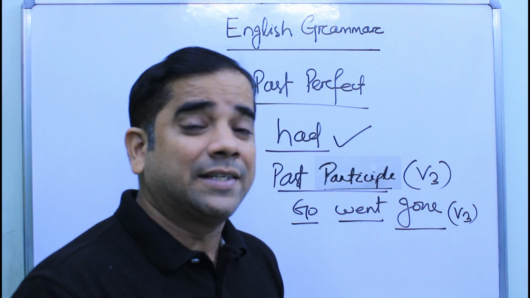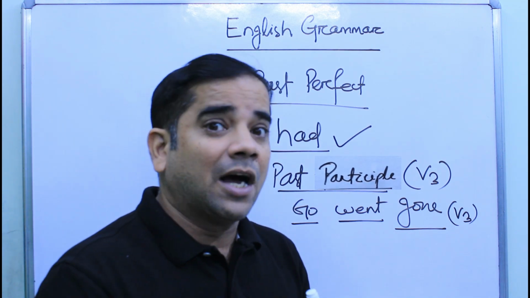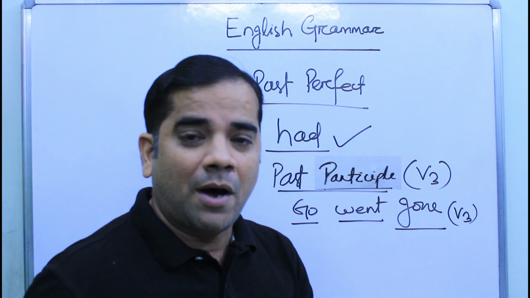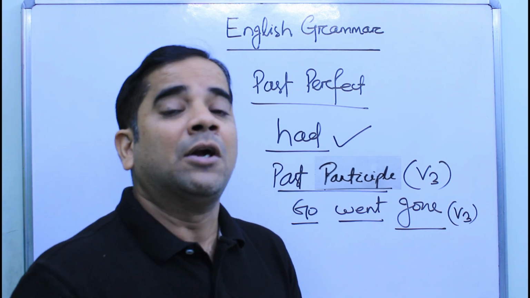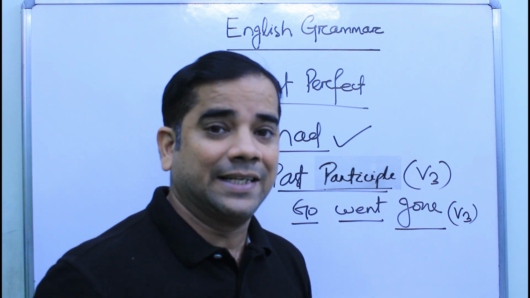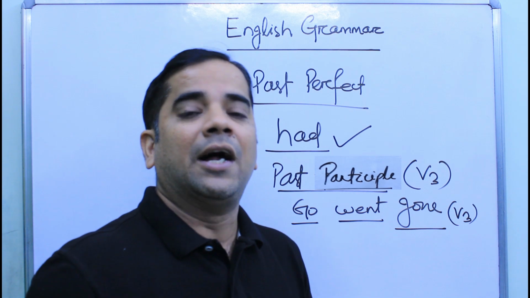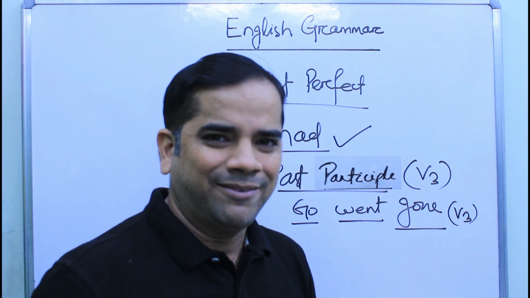Now, we are going to discuss some examples by which you can understand the formation of the main verb and how the helping verb is to be used. We will discuss the three forms of the sentence, the affirmative, negative and interrogative form, so that you can understand in a better way.